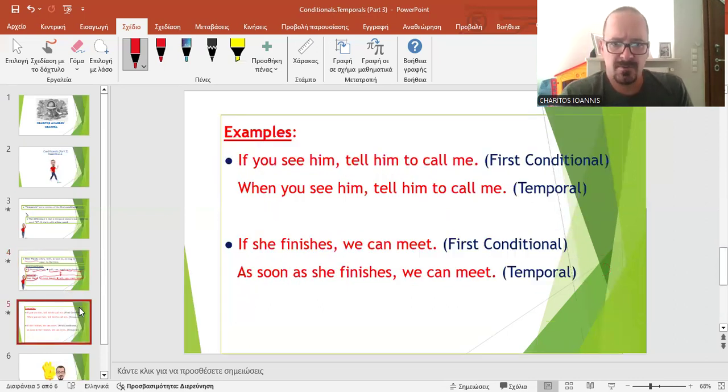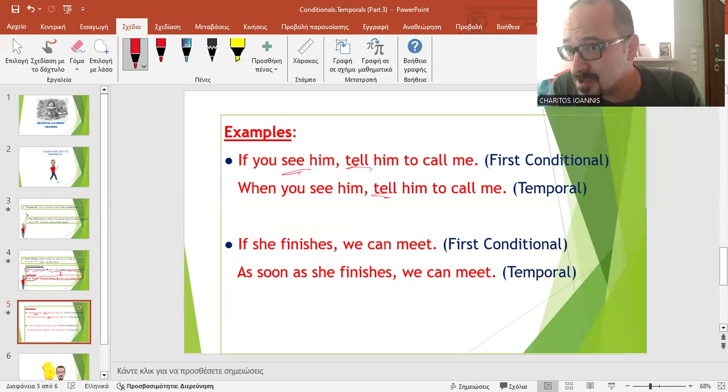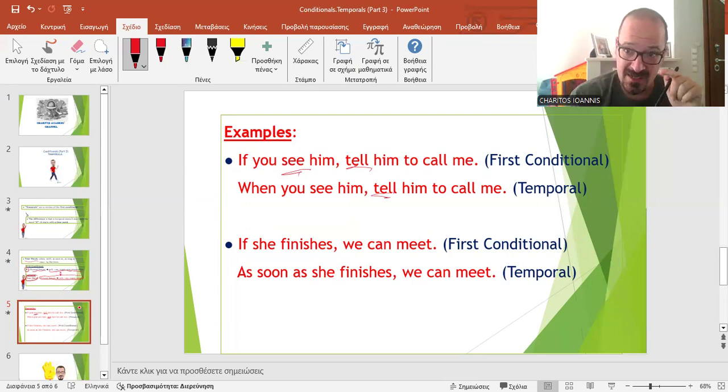Very easy. For example, first conditional: If you see him, tell him to call me. Temporal: when you see him, present simple and imperative, tell him to call me. Is the meaning the same? It's not exactly the same, because if you see him means that if it happens, right? But when I say when you see him, I'm certain that you will see him. I just don't know when.